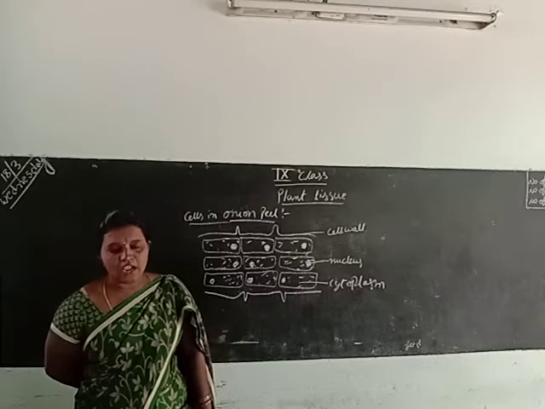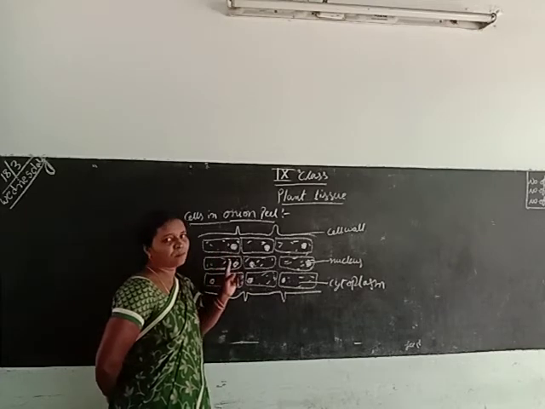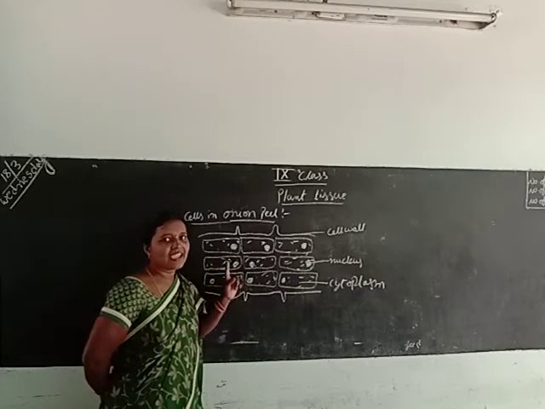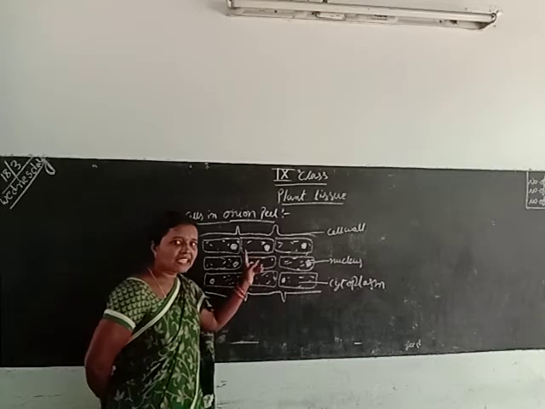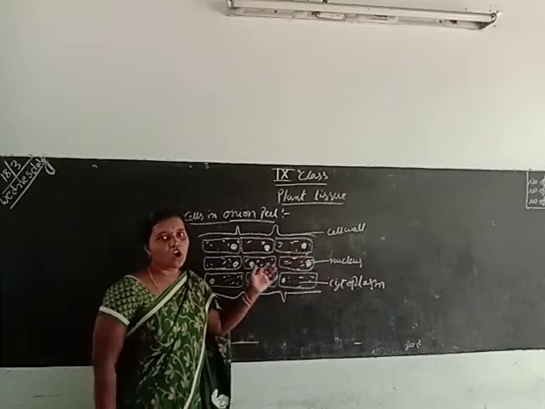Each cell has a nucleus, cytoplasm and cell wall present. Okay, every cell has a nucleus, cytoplasm and cell wall. This is the onion peel cell.